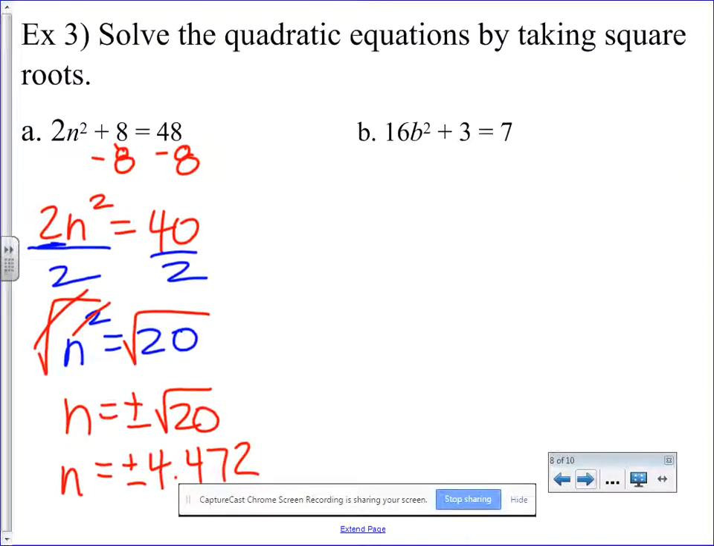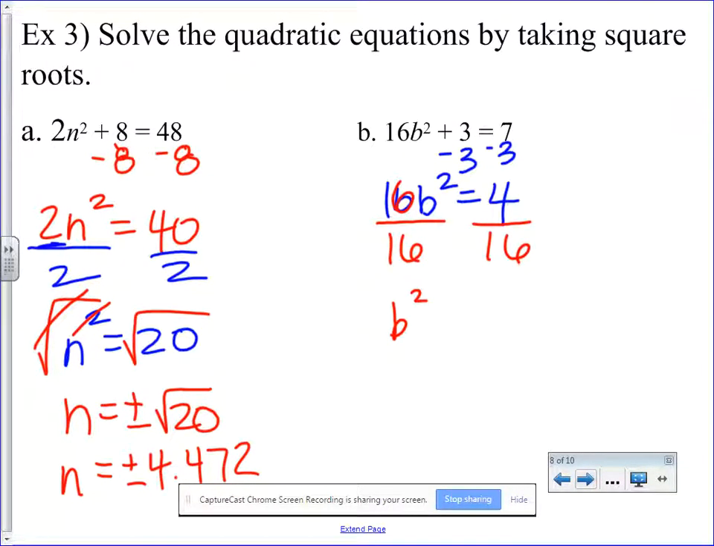In 3b, to start getting this b by itself, I need to first subtract 3. We have 16b squared equals 4. Then to get b squared by itself, I'm going to divide by 16. So I've got b squared equals 4 over 16. Now you could simplify later. These have a common factor, so I can simplify this. If I divide both of these by the common factor of 4, it means b squared is going to be equal to 1/4.